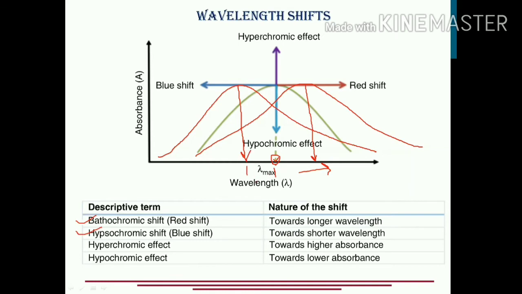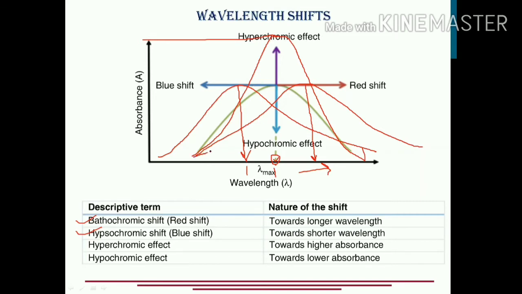On the other side, when there is no change in lambda max, but a change in intensity has occurred, like this. Lambda max is still the same, but intensity has increased, meaning it has moved upward. It is called a hyperchromic shift. Here the lambda max is not changing, but the intensity is increasing. What do I mean when I say intensity is increasing? The absorbance is increasing. So that shift is called a hyperchromic shift.